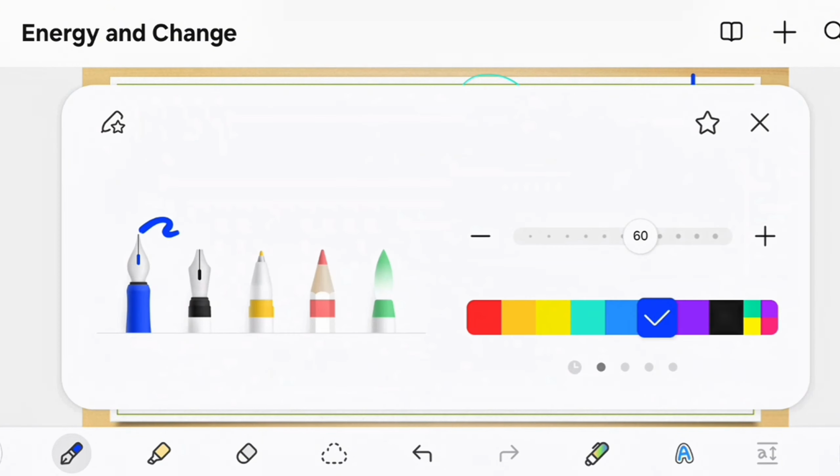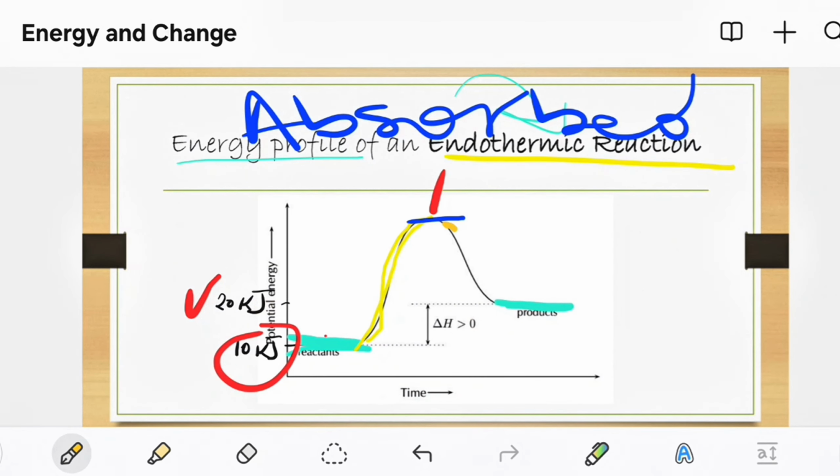Now, upon reaching that, we expect a decrease in energy until new products are formed. Comparing the energy absorbed versus the energy released, you can see that indeed more energy has been absorbed compared to the energy released.